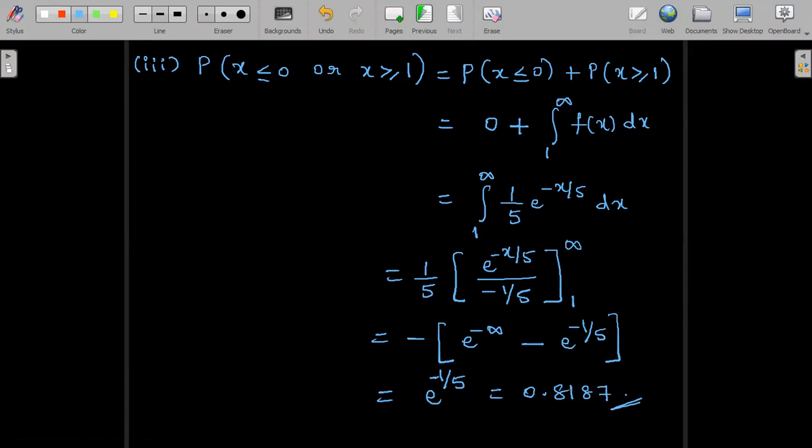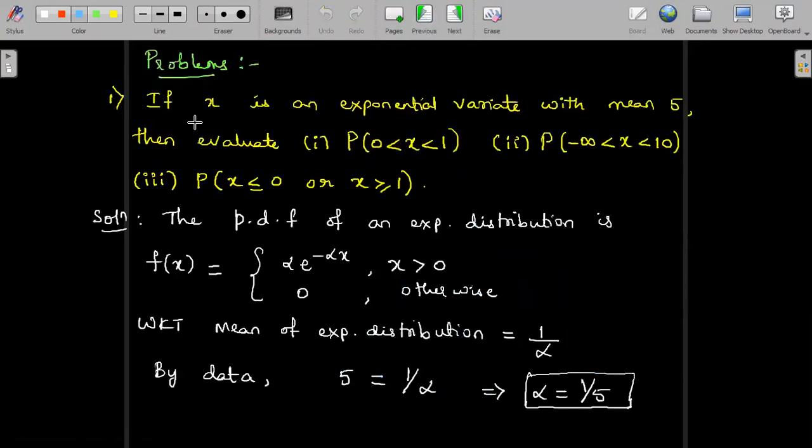So these were some of the cases that we discussed for the given data. The given question was x being an exponential variate having mean equal to 5. So the mean value of the exponential distribution is known to us, then all the required probabilities can be easily obtained.